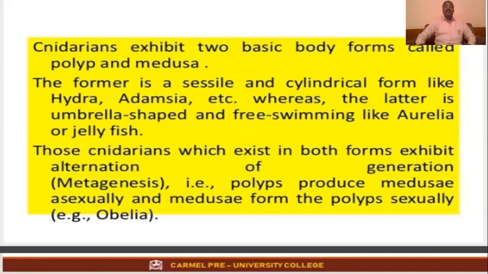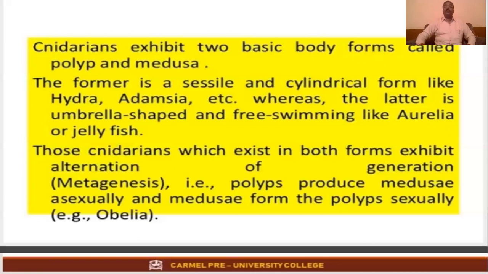Those cnidarians which exist in both forms exhibit alternation of generation. That is, alternation of generation is called metagenesis. Polyps produce medusae, that is umbrella shaped, asexually. Medusae form polyps sexually. Example, Obelia.